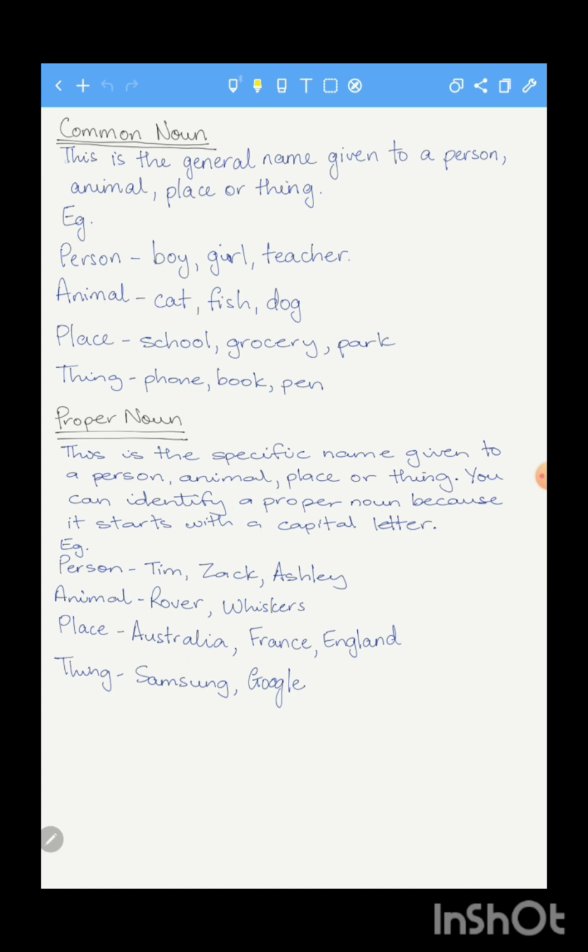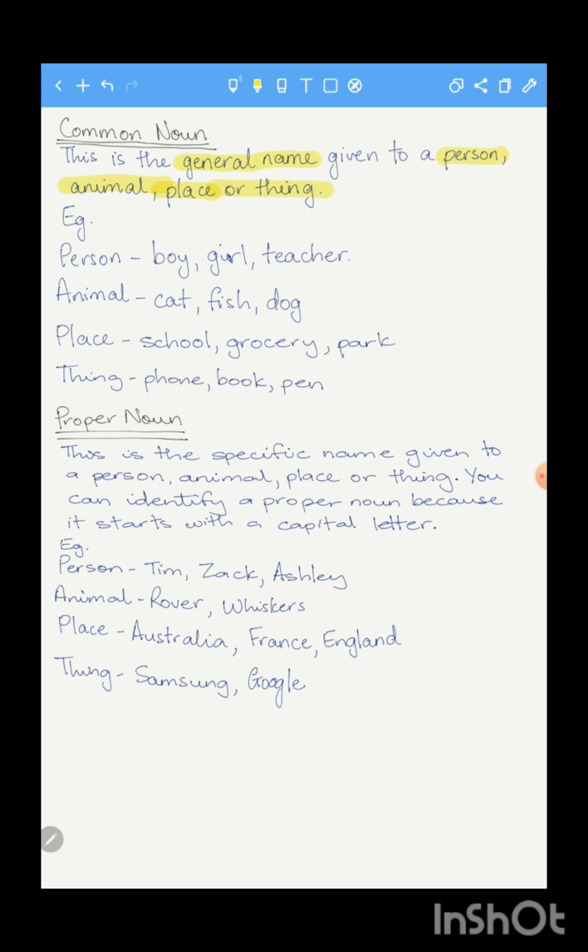And common nouns, this is the general name given to a person, animal, place, or thing. Alright, so a common noun is just the general name given to a person, animal, place, or thing. So it is not something specific, it's just the general name. So an example for a common noun for a person will be just like boy, girl, teacher, doctor. Alright, these are just general terms or general names given to a person.